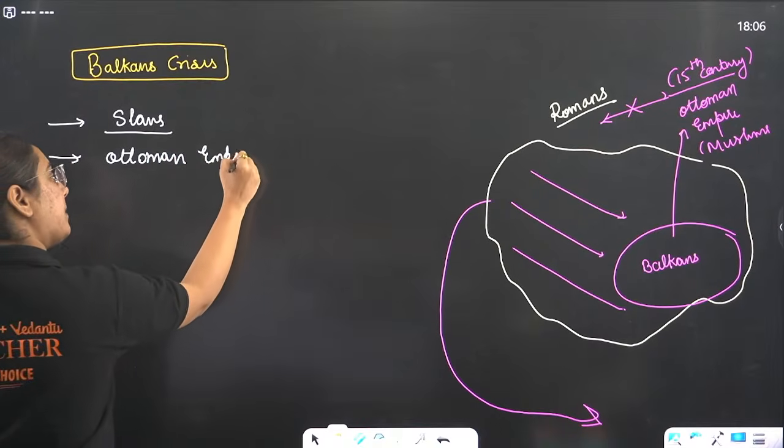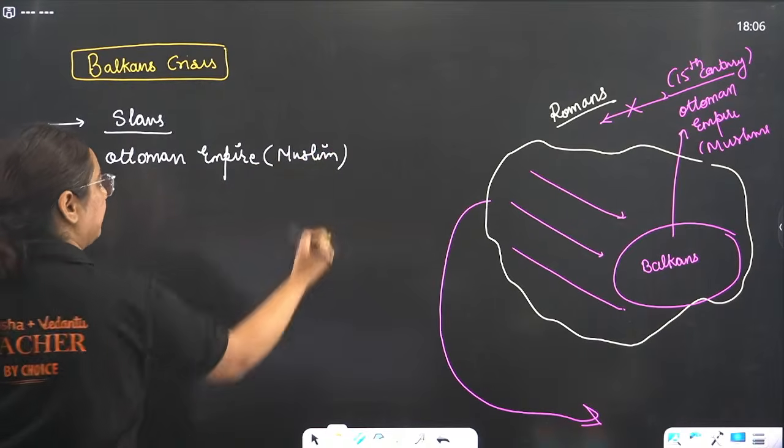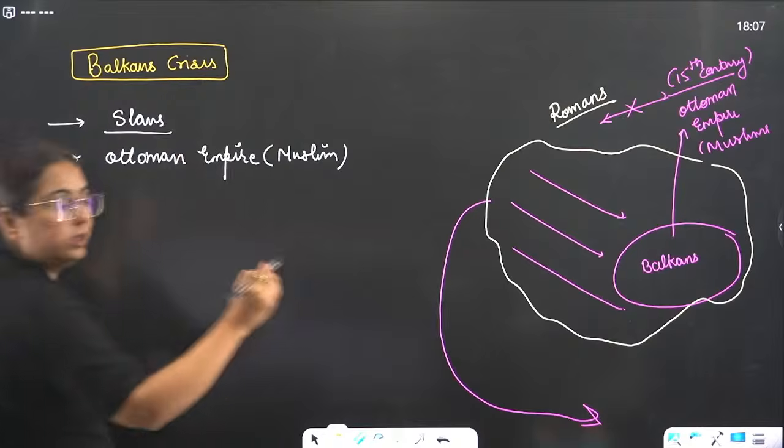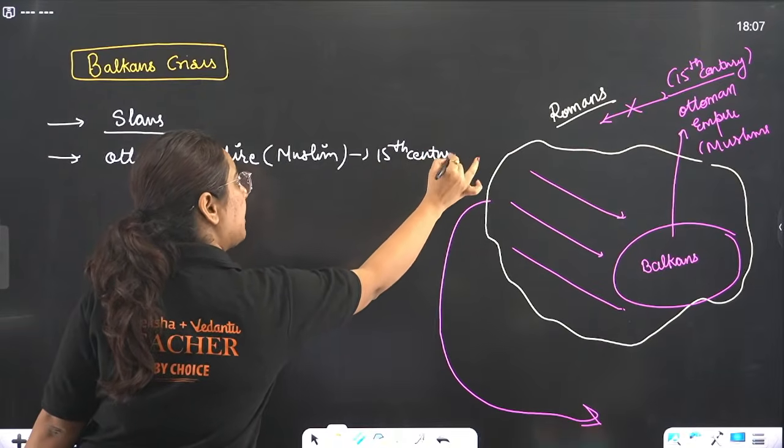This Ottoman Empire is what? Muslim Empire, Islamic Empire. Fine. Since when are they ruling? Since the 15th century they are ruling. Now what happened?